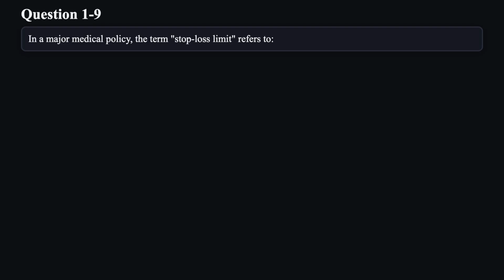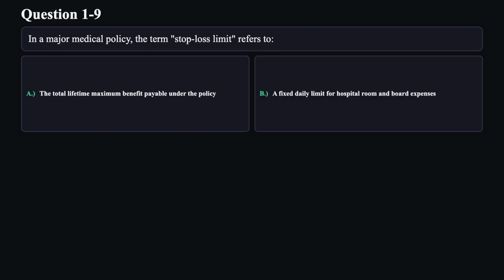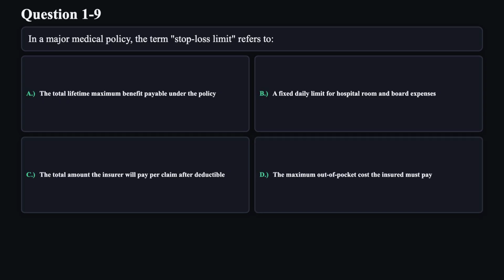Question 9. In a major medical policy, the term stop-loss limit refers to A. The total lifetime maximum benefit payable under the policy. B. A fixed daily limit for hospital room and board expenses. C. The total amount the insurer will pay per claim after deductible. D. The maximum out-of-pocket cost the insured must pay.